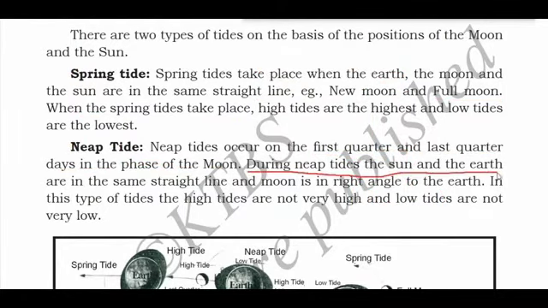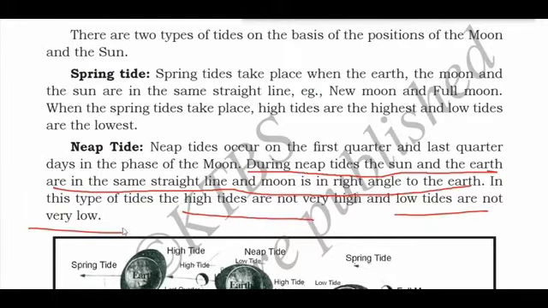Neap tide will occur when the sun and the earth are in the same straight line and the moon is at a right angle to the earth. In this type of tide, the high tides are not very high and the low tides are not very low. So this was all about neap tide. It occurs during the first quarter and the last quarter days in the phase of the moon.